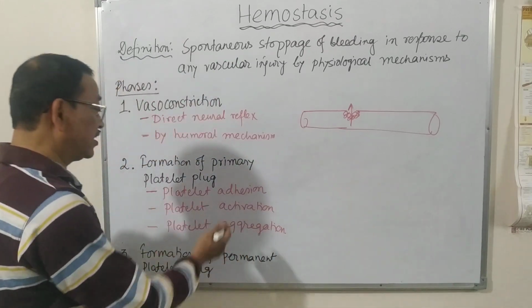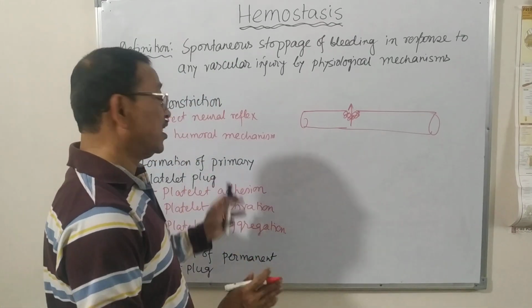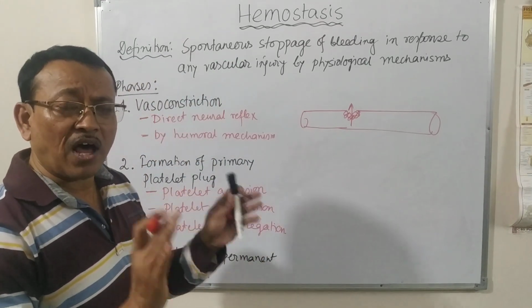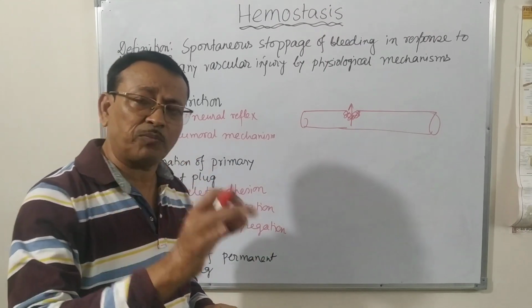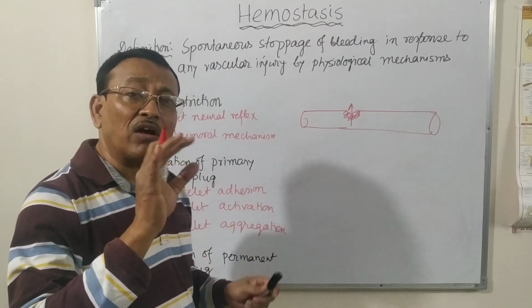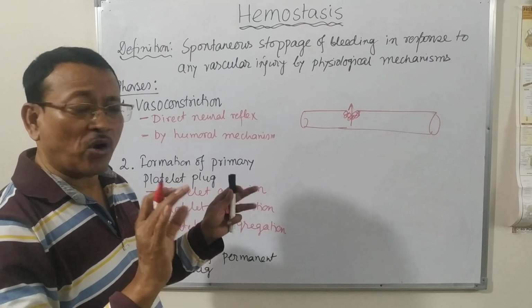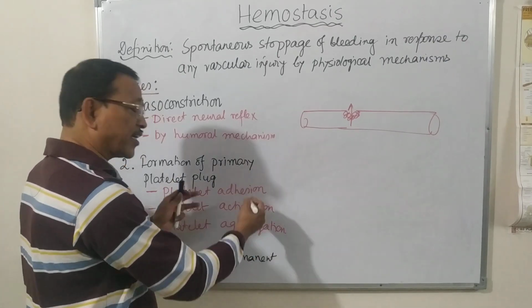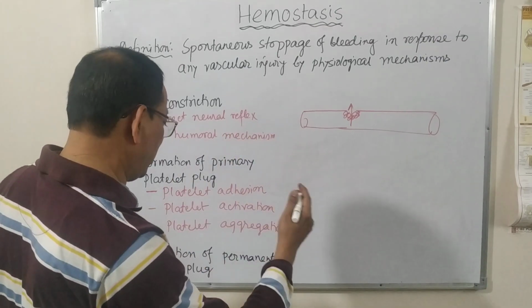So these are the three processes by which the primary platelet plaque is formed on the site of the injury temporarily. And how this takes place, that again I will talk about in detail.